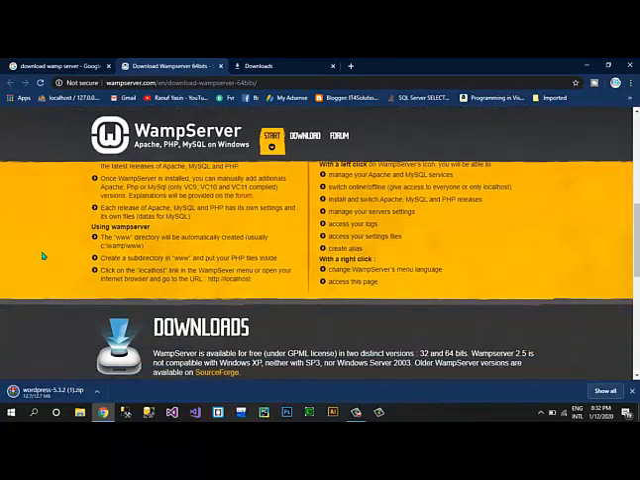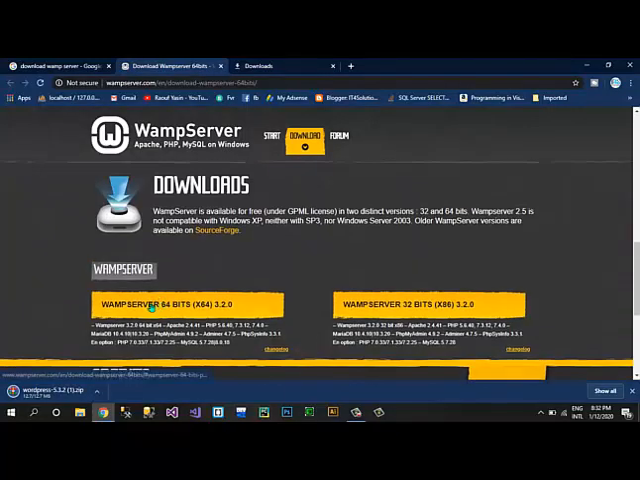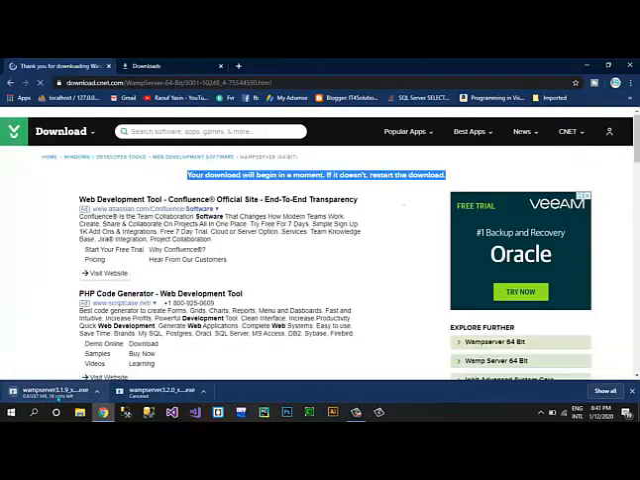Click on the download button, and then you can select WampServer 64 bits or 32 bits depending upon your system. So I'm going to download WampServer 64 bits. Here it shows us a message. You can click on this download directly button. Here our download has started.